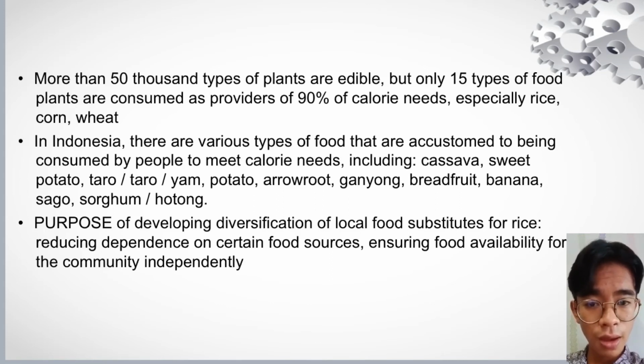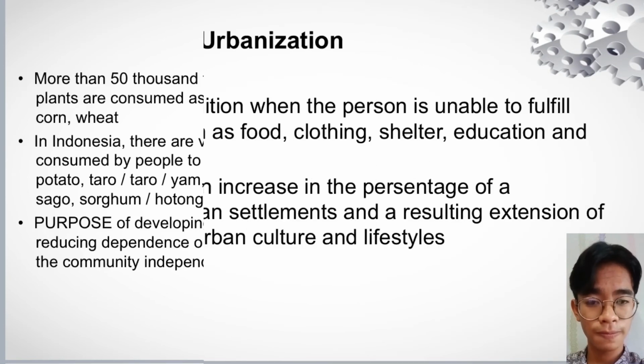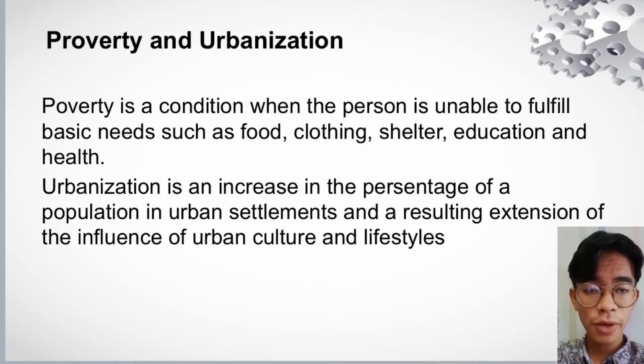The next is promotion of food diversification at the level of education, academic, and institution or agency. The last way to make this program succeed is to encourage small and medium enterprises to produce semi-finished raw material on a large scale. Okay, the next material is about poverty and urbanization.